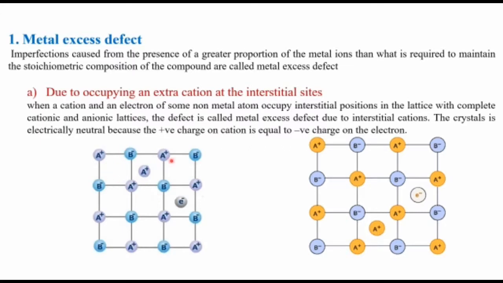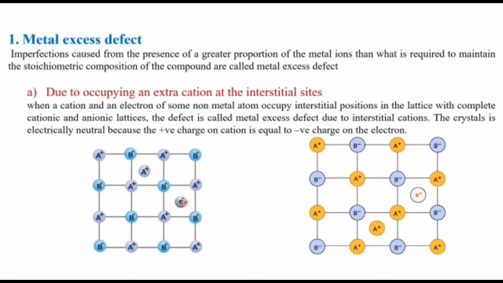Otherwise, all the atoms will be in the lattice positions and in the interstitial position one extra cation will be there. So first we will learn about an extra cation occupying the interstitial site. Here a cation and an electron of some non-metal atom occupy the interstitial position in the lattice, with complete cationic and anionic lattices. Then one extra cation is in the interstitial position and also one extra electron.